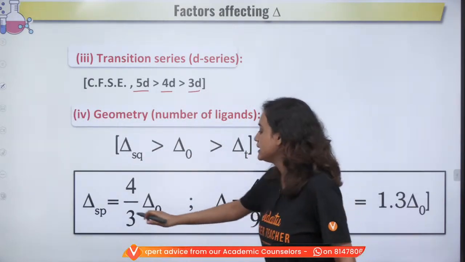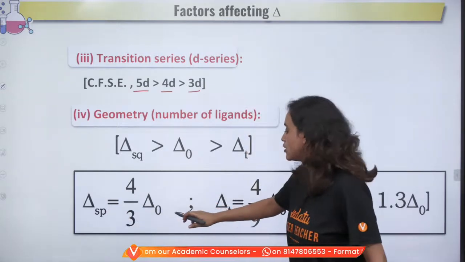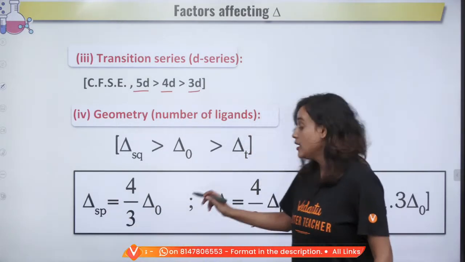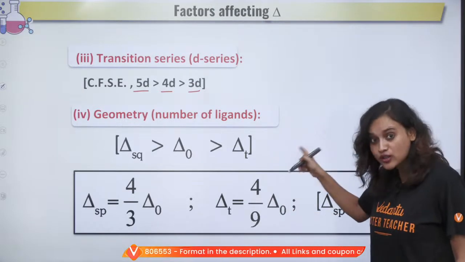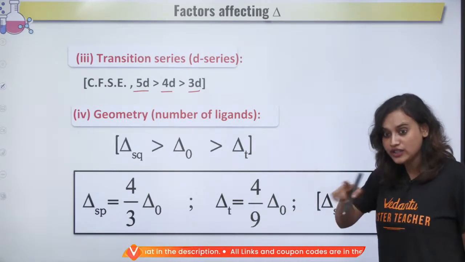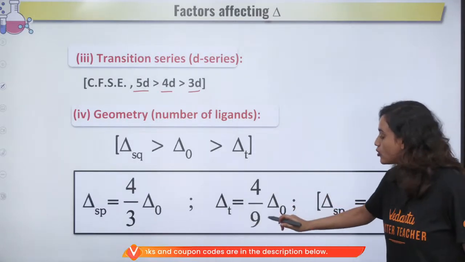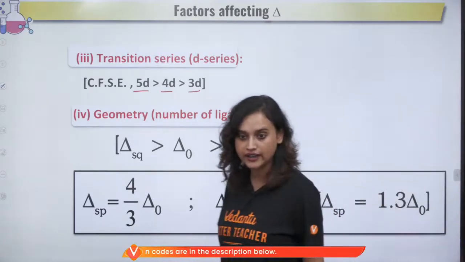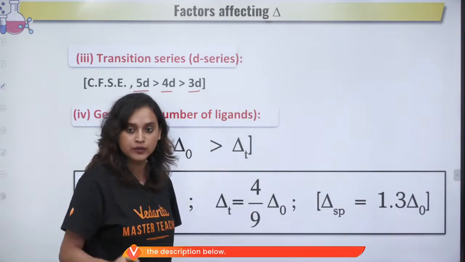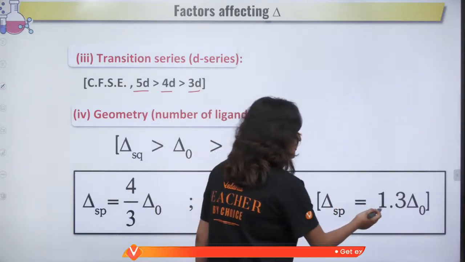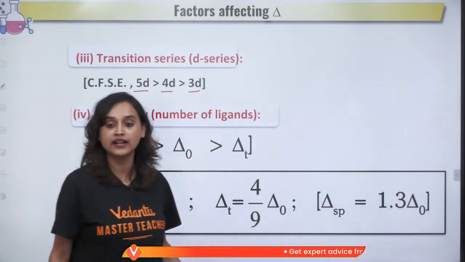Please see, delta SP, that is square planar, is equal to 4/3 of delta octahedral, okay? Please remember this. I'm going to ask you one question right now. I'm going to test it right now, okay? Remember this. Delta tetrahedral is equal to 4/9 of delta octahedral. Okay, yes, I will do P block also. Then delta SP is equal to 1.3 of delta octahedral.